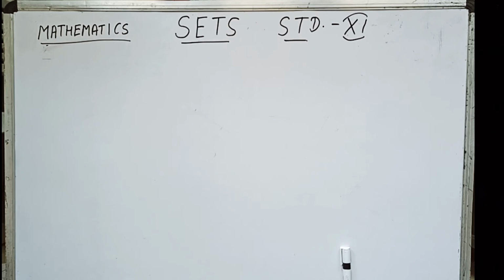So the collection of the colors of the rainbow is well defined, but the collection of the 10 best mathematics books is not a well defined set, or we can say the objects are not well defined. So we will define now what is a set. A set is a collection of well defined objects. So let us write it.